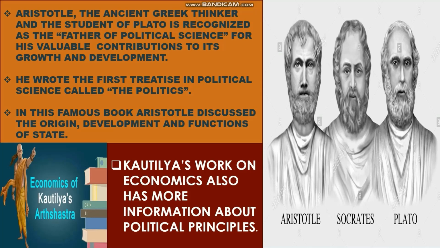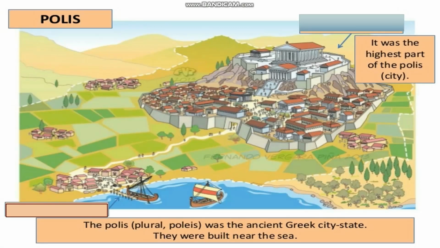You can see, for example, the economics of Kautilya's Arthashastra. In that, Kautilya has given a lot of information about political principles. Understood? Now, let's see about the term politics.